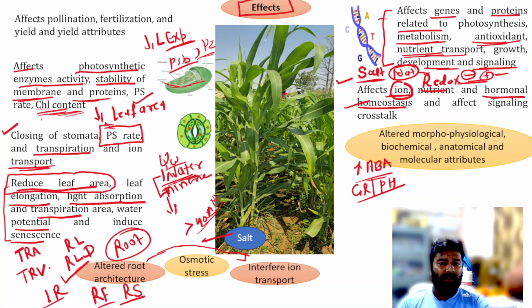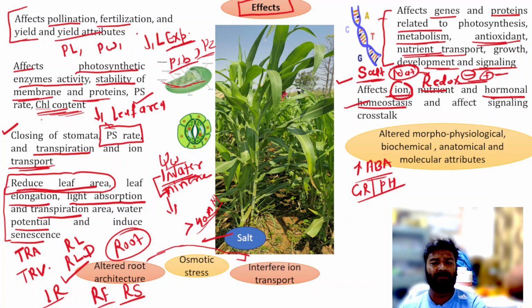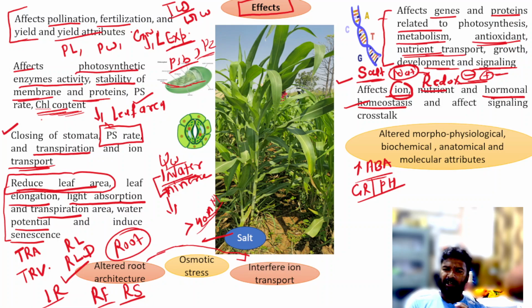Okay, and at the reproductive stage, it affects pollination and fertilization, which ultimately affects the yield and yield attributes like panicle length, panicle weight, grain number, grain weight, test weight, and there are so many other parameters related to yield and yield attributes which are also affected under salinity stress. Also, you can see in the seedling stage, it affects seedling establishment.